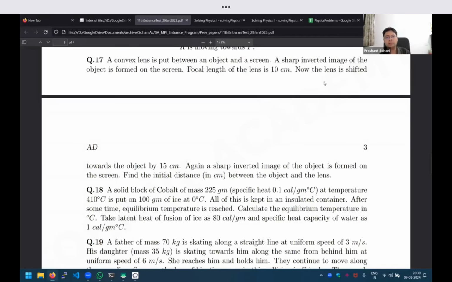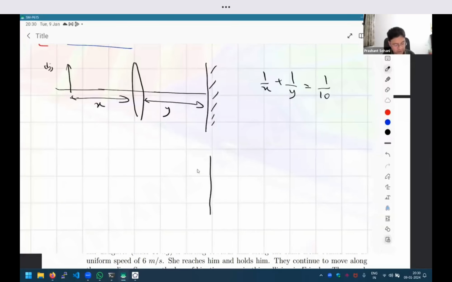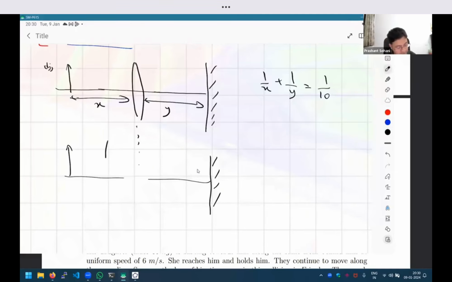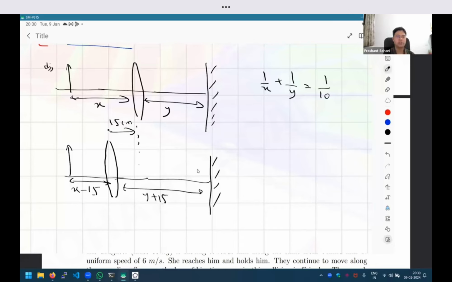Now what is given is that the lens is shifted towards the object by 15 centimeters, and again a sharp image is formed. So in the new configuration, I am not changing the screen or the object. The screen and object are in the same position, only the lens is relocated by 15 centimeters, right? So now the lens is somewhere over here. This shift is 15 centimeters. So how much is the new distance? On the left hand side it is x minus 15, and on the right hand side it is y plus 15, right? One distance has reduced, the other has increased. And again the sharp image is formed.